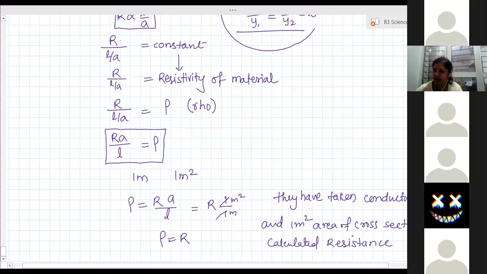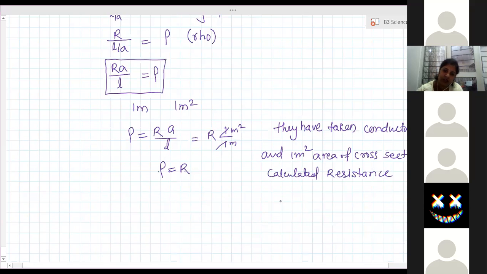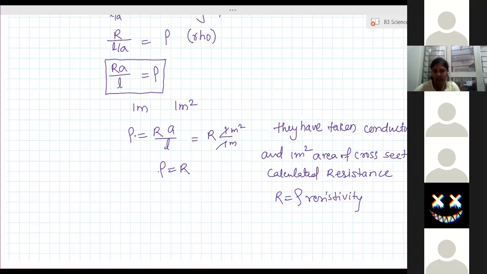That value of resistance is equal to the resistivity of the conductor. They checked this for different areas of cross section. Whatever resistance you get, that value is equal to the resistivity of the conductor. This way they calculated the value of resistivity.